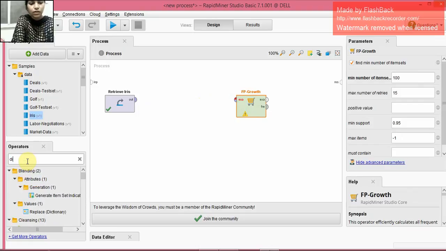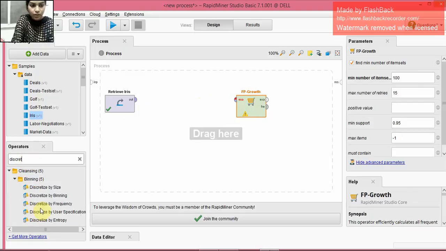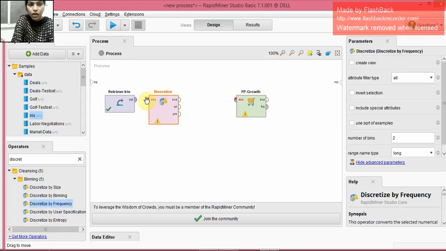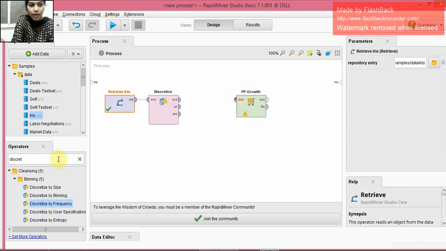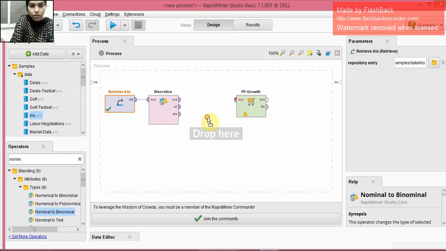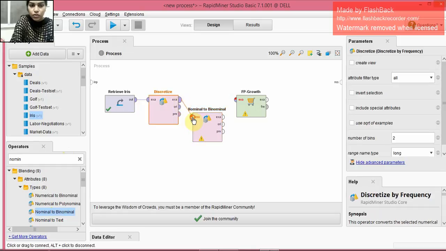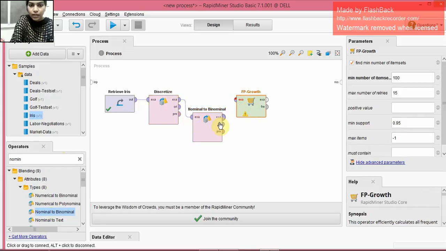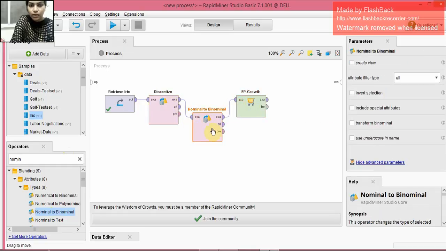So we use the discretize by frequency operator in order to convert the data into nominal attributes, and further we use the nominal to binomial operator in order to convert the nominal attributes into binomial attributes, and then we connect the nominal to binomial operator to FP growth. After connecting this, the output from the FP growth will be the frequent item sets, and that output will be given to the create association rule operator.